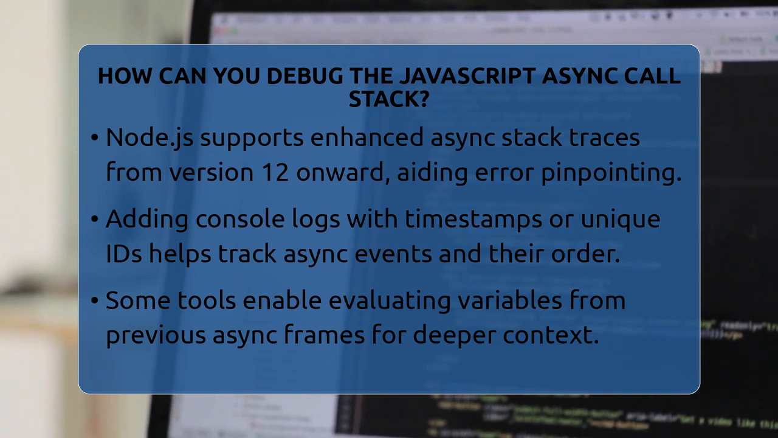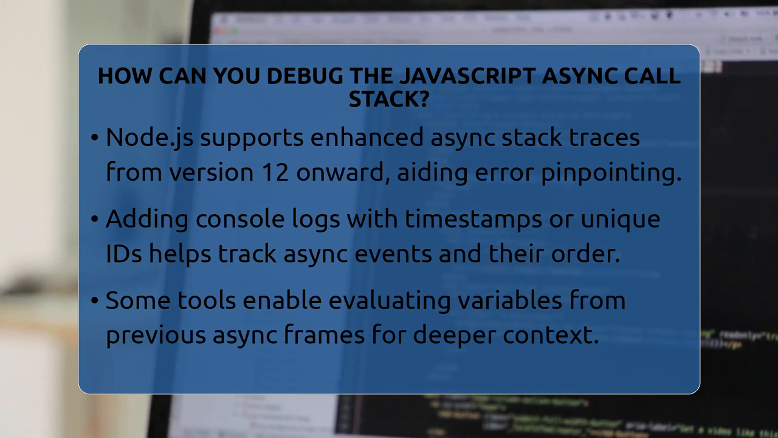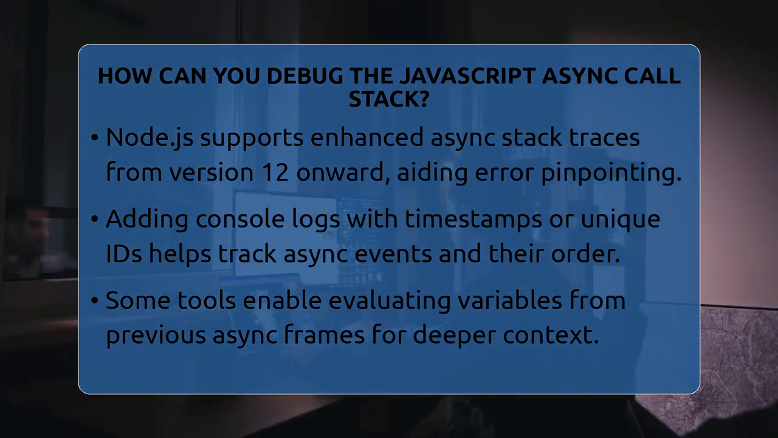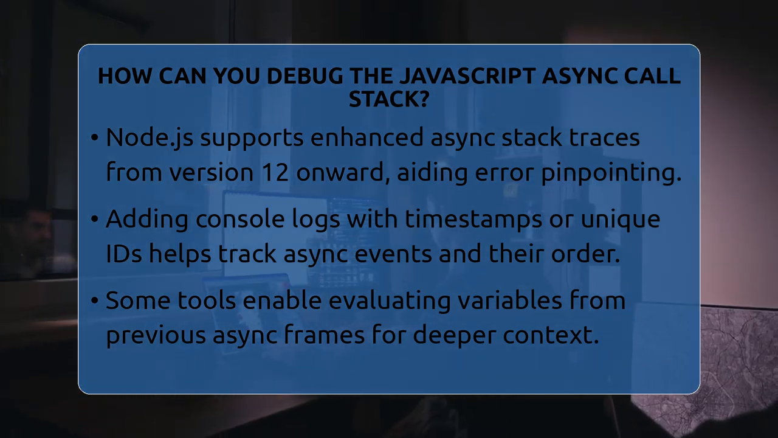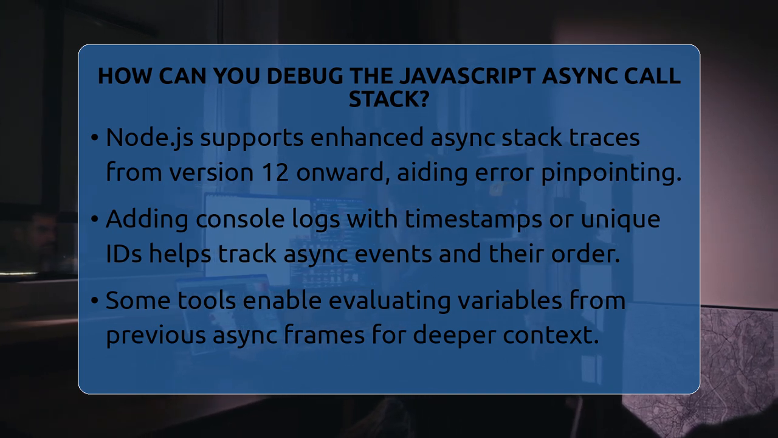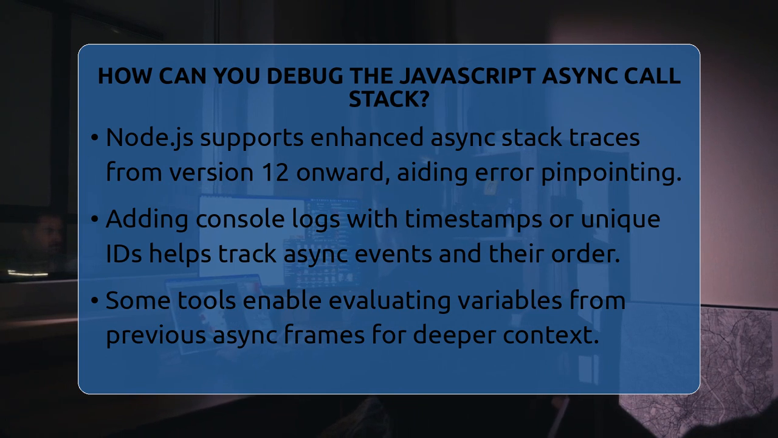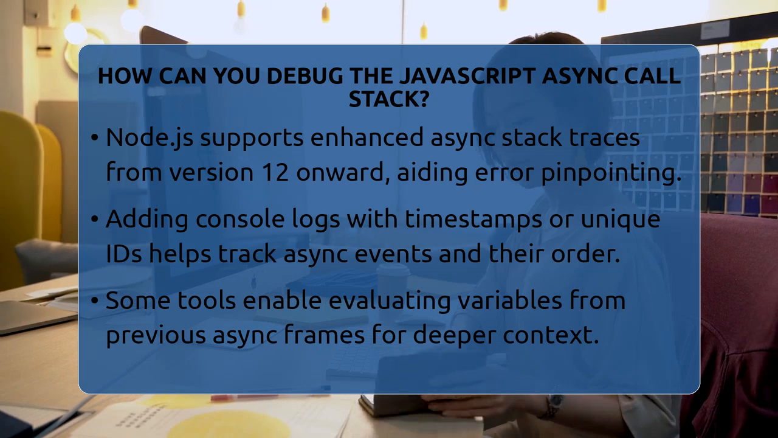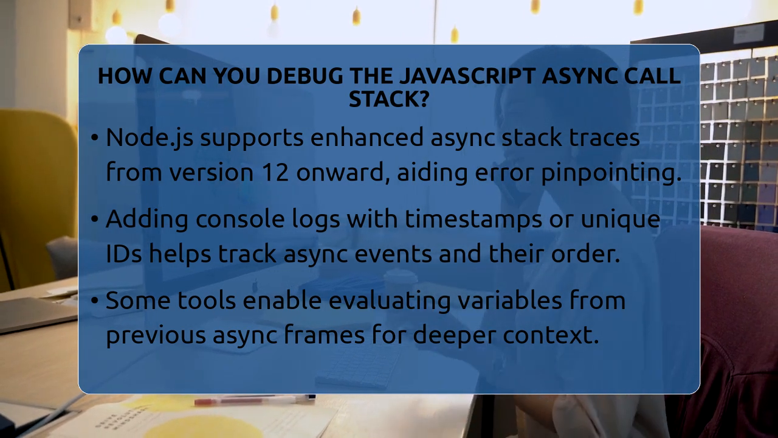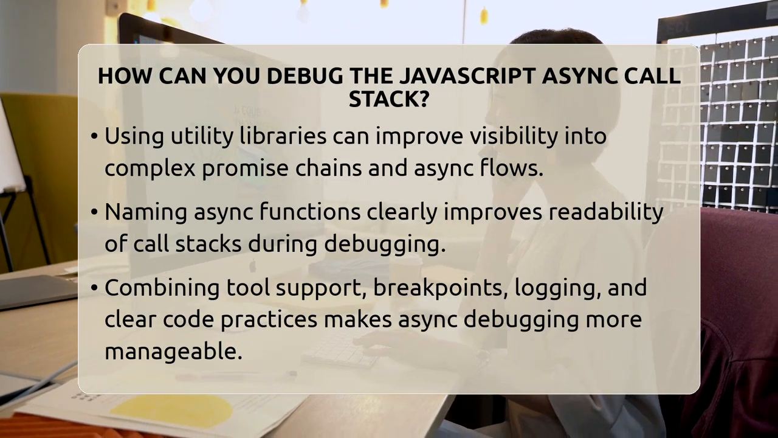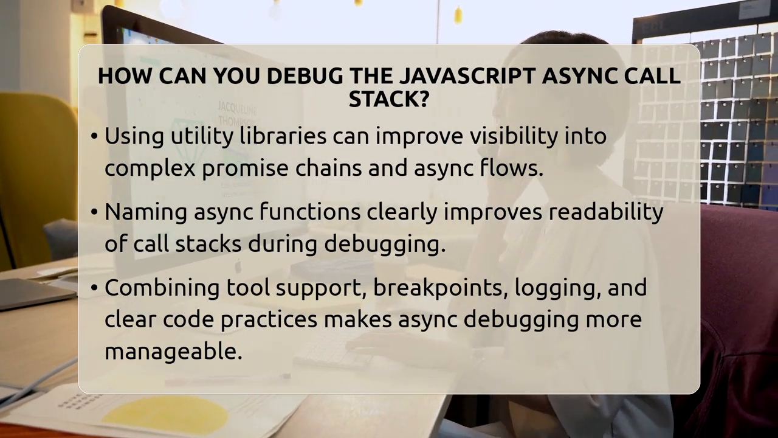Some developer tools allow you to evaluate variables from previous async frames. This means you can look into the state of your application at different points in the call stack without restarting your debugging session. For more advanced debugging, consider using utility functions or libraries that enhance async stack traces. These tools can help you see the full context of an error, especially when working with raw promises or complex async flows.